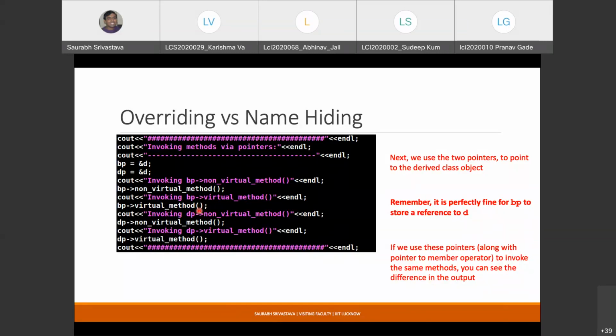Because for the non-virtual method, as I said, it is not like you've replaced the base class definition with a new definition. You just hid it. It was just not directly accessible via the dot operator, but the definition is still there. And when you try to access this particular definition via the base class pointer, the implementation will find out where that definition is, and that definition will be invoked. But in the case of a virtual method, you are not really hiding the base class definition. You are in some ways saying that this is a new definition.